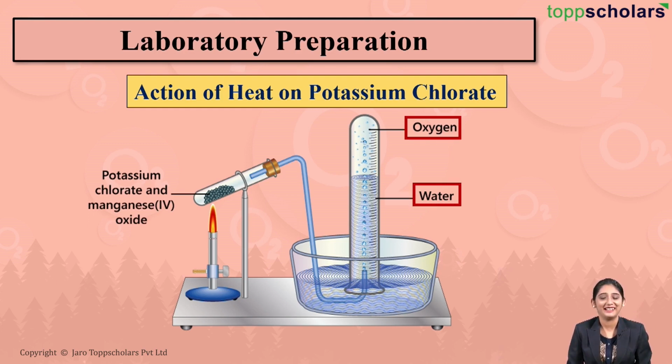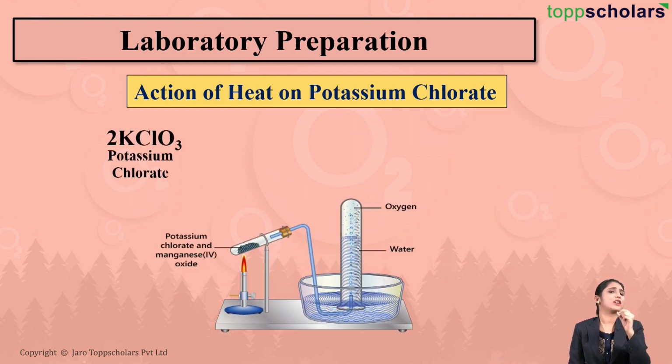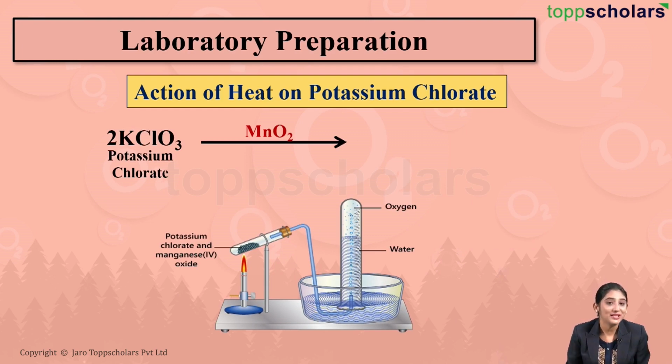Oxygen gas, exactly. You will notice that as more and more bubbles pass through the gas jar, the level of water in the gas jar goes on decreasing. This is because oxygen gets collected in the gas jar by the downward displacement of water. And so, as more and more oxygen is collected in the gas jar, the level of water in the gas jar goes on decreasing.